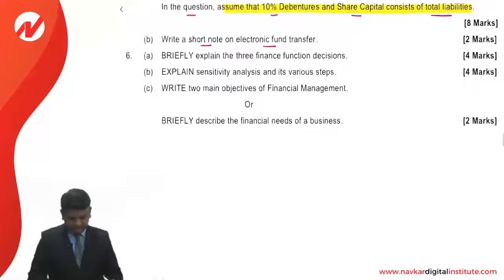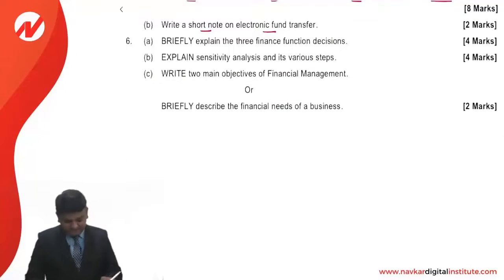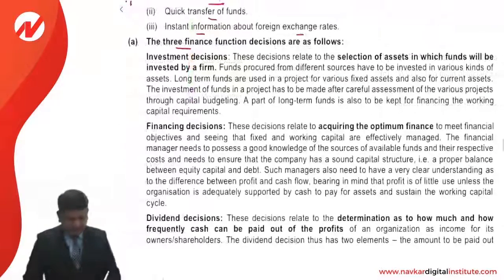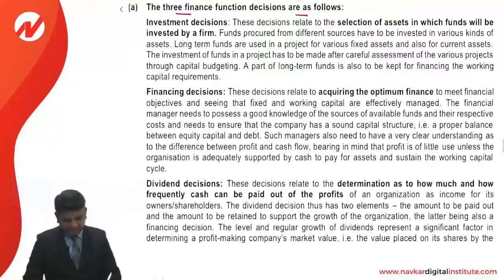Next question, question number 6A. Briefly explain three finance function decisions. The three finance function decisions are as follows. Investment decision, wherein you have to write everything you know from capital budgeting.